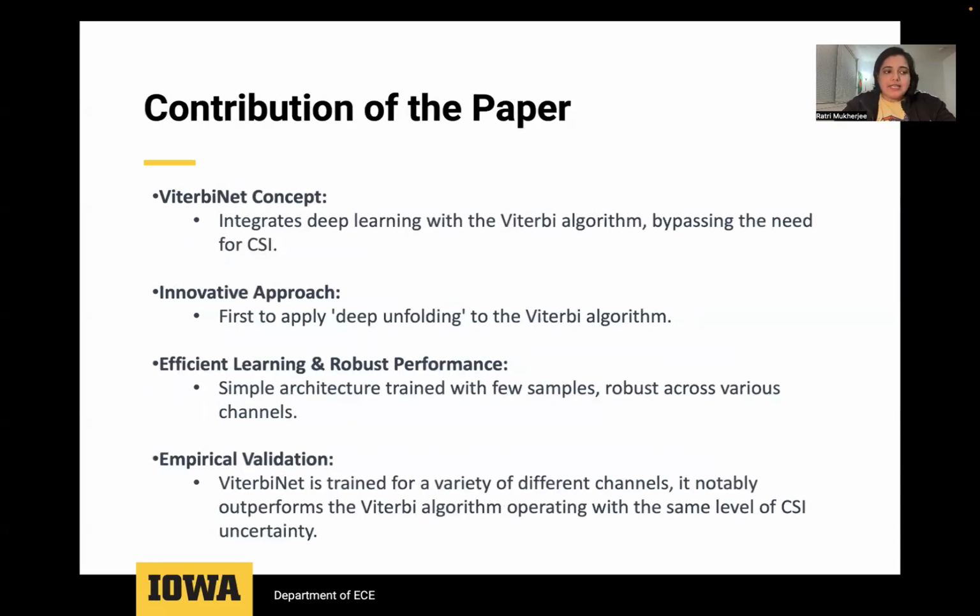The innovation here represents a significant leap forward, melding the well-established Viterbi algorithm with the dynamic capabilities of machine learning, particularly deep neural networks. It's a fascinating example of how traditional methods can be enhanced through modern technological approaches. A standout feature of ViterbiNet is its use of deep unfolding techniques. This is a novel application in the field, marking the first time such techniques have been applied to the Viterbi algorithm.